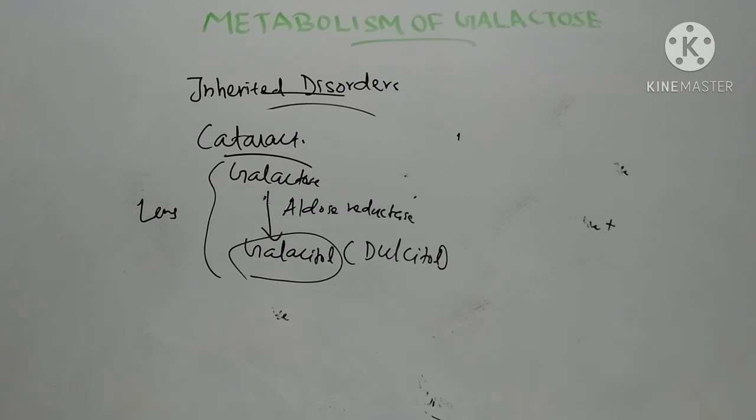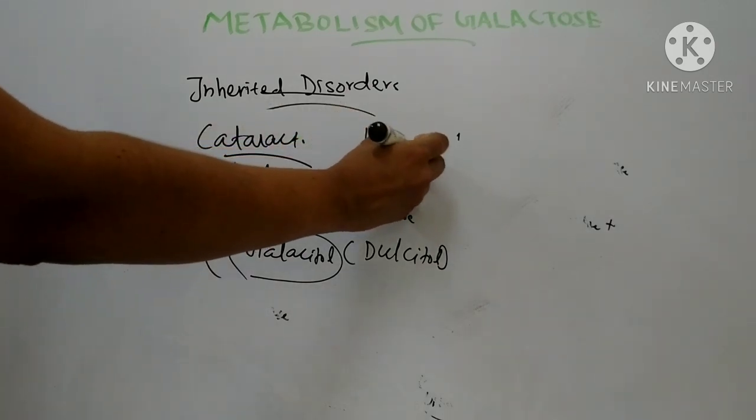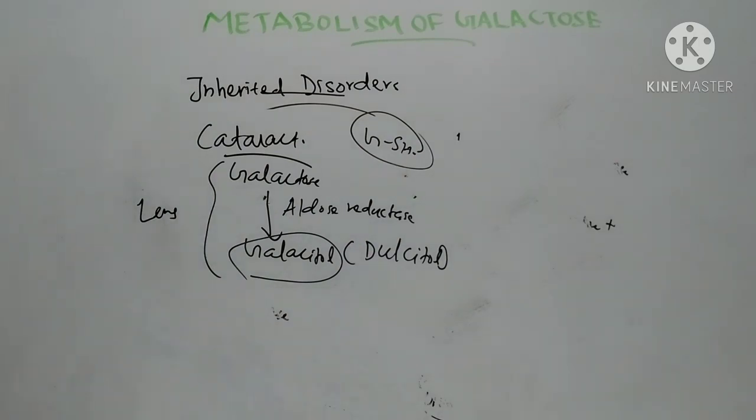Also, this excess galactose inhibits glucose 6-phosphate dehydrogenase. It leads to less NADPH, which results in less reduced glutathione, that is GSH. These are the causes of development of cataract.